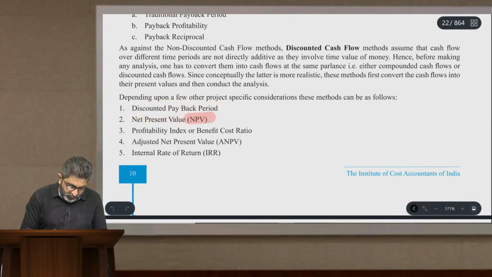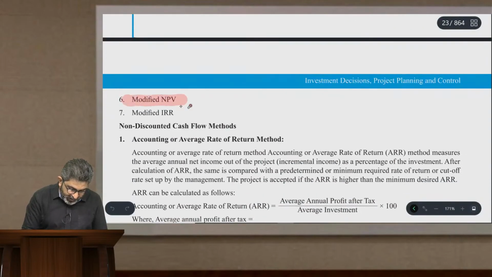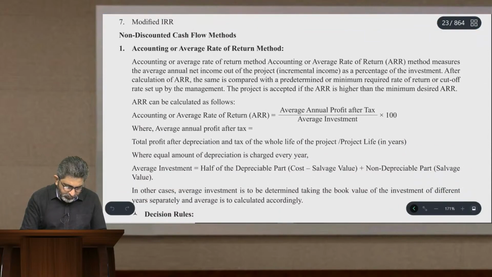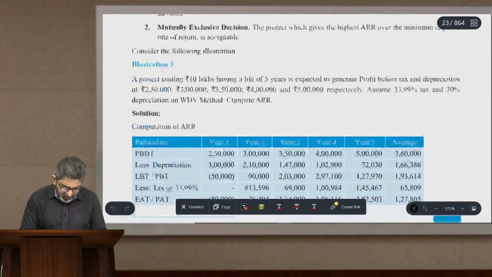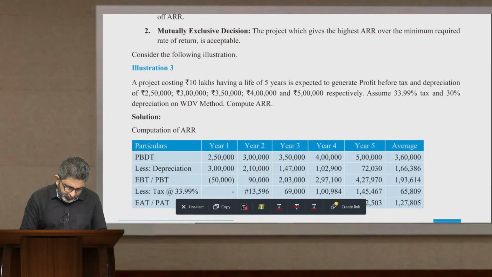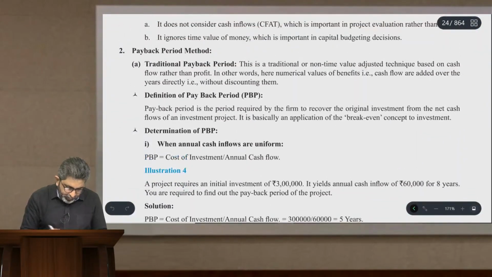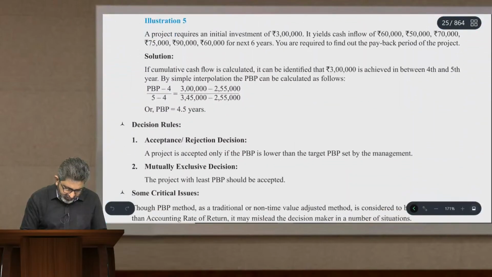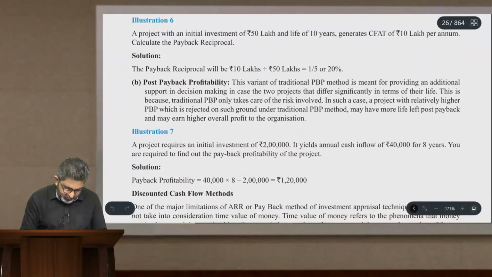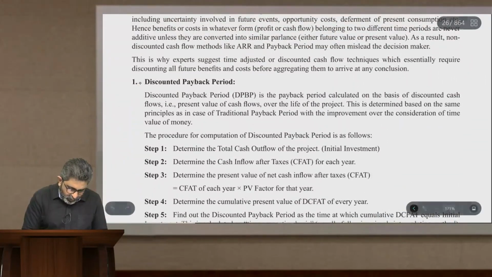Discounted payback period, net present value, then you have profitability index, then adjusted net present value or simply adjusted present value, IRR, internal rate of return, then modified NPV and modified IRR. Then they have talked about non-discounted cash flow methods where ARR, average rate of return or accounting rate of return, is being covered. Then we have some illustrations based on that. Payback period method and a couple of illustrations based on that. Then we have discounted payback period.